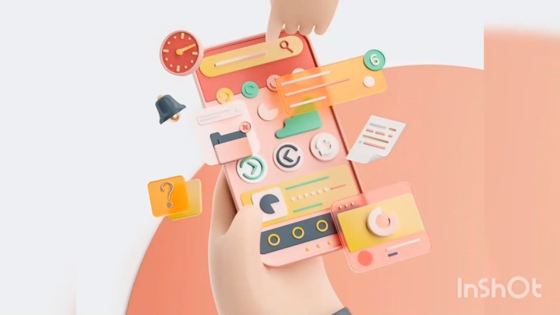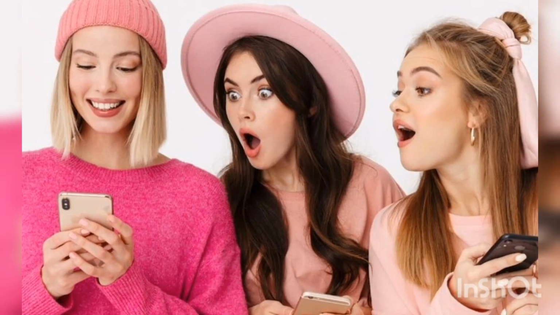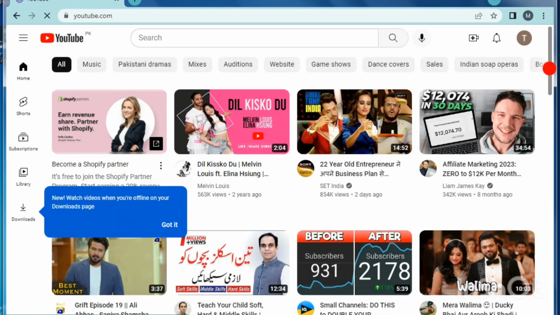If you have a mobile and internet, then you can earn money just by copy and pasting YouTube videos. Yes, it's possible to copy YouTube videos. Open Google and open YouTube from here.